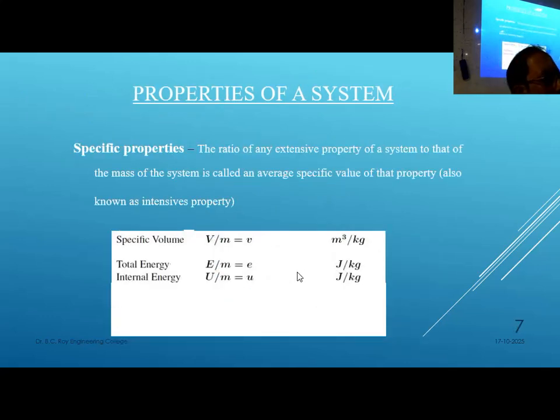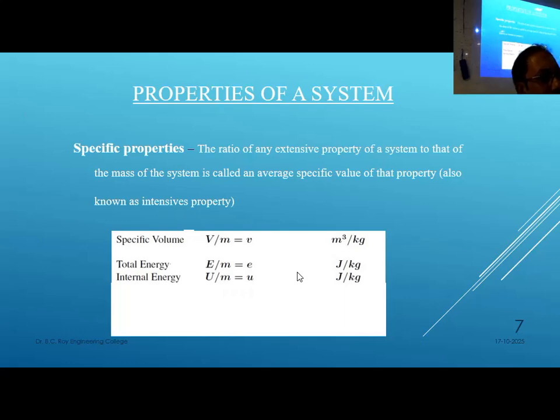Specific properties. Per unit mass of a fuel or material, any property that you consider. If I take a fuel, the amount of energy released by burning unit mass of a fuel is called calorific value. So it is a specific quantity. Specific means it is definite. Usually specific means per unit, so that we can compare.